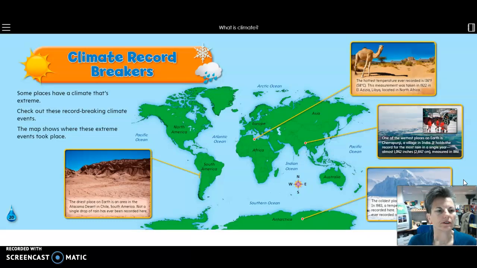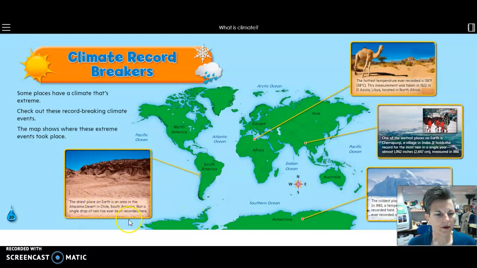Climate record breakers. Some places have a climate that's extreme. Check out these record-breaking climate events. The map shows where these extreme events took place. Okay? So we're going to read through these together.